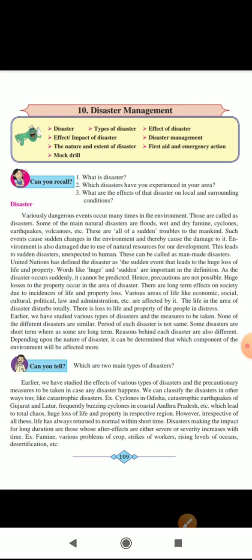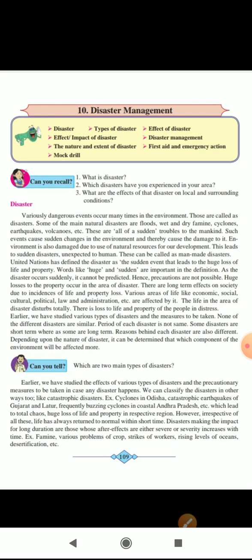The environment is also damaged due to the use of natural sources for our development. This leads to sudden disasters unexpected to humans. These are called man-made disasters. As you all know about the definition of man-made disaster, they have given it.